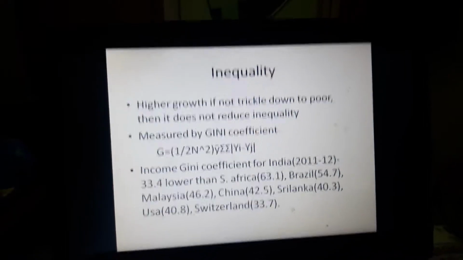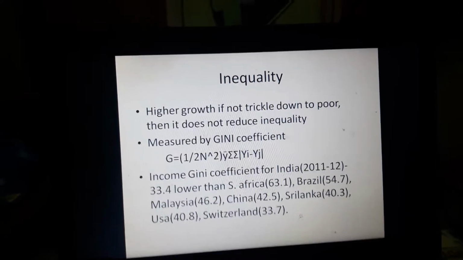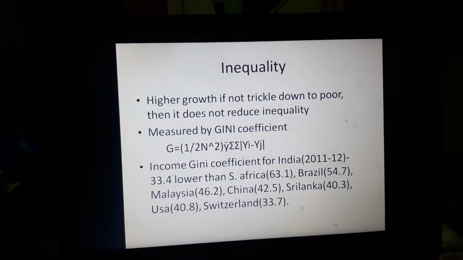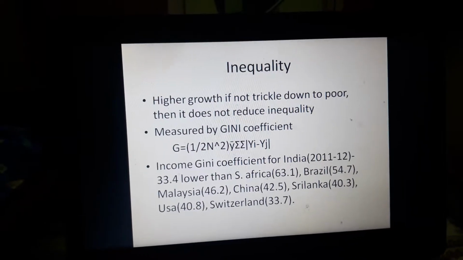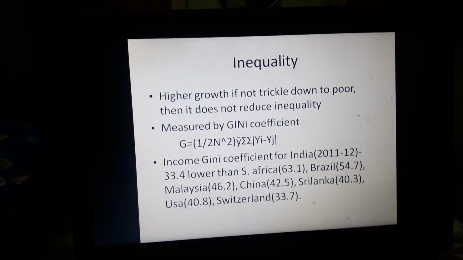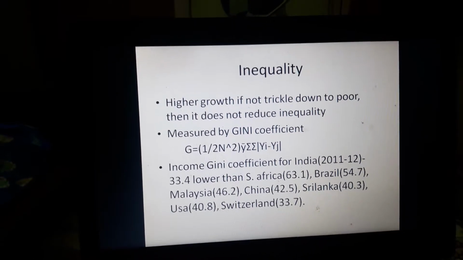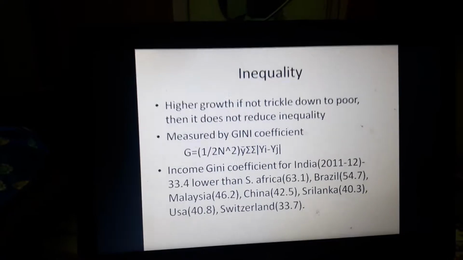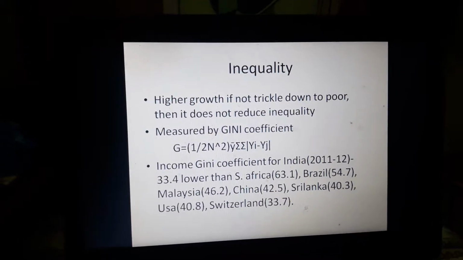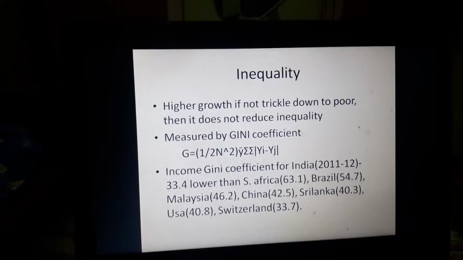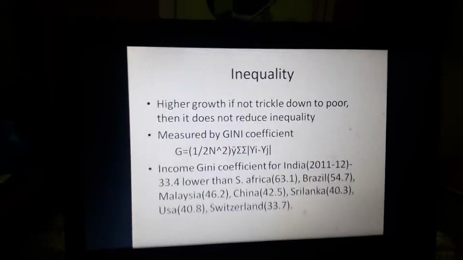So for India, for the year 2011-12, the value of the income Gini coefficient is 33.4. Now if we compare this number with the Gini coefficients of many other countries like South Africa, Brazil, Malaysia, China, Sri Lanka, USA and Switzerland, then we can infer that the value of the Gini coefficient for India is lower as compared to these countries.